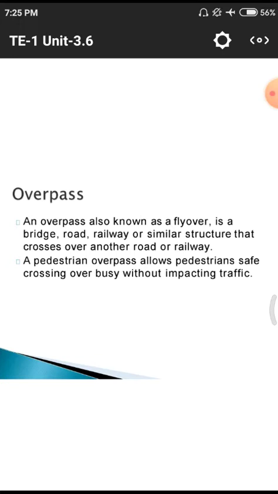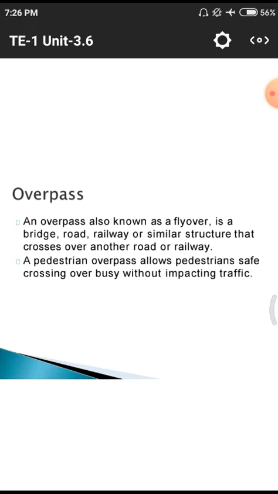Why? Because on the roadway there is one kind of motion, and on the railway there may be another kind of motion, so we have to use these overpasses, in terms of flyovers, to separate them. That means the grade is separated. One grade is for railways, one grade is for roadways, so we need to separate those two grades by constructing these overpasses or flyovers.